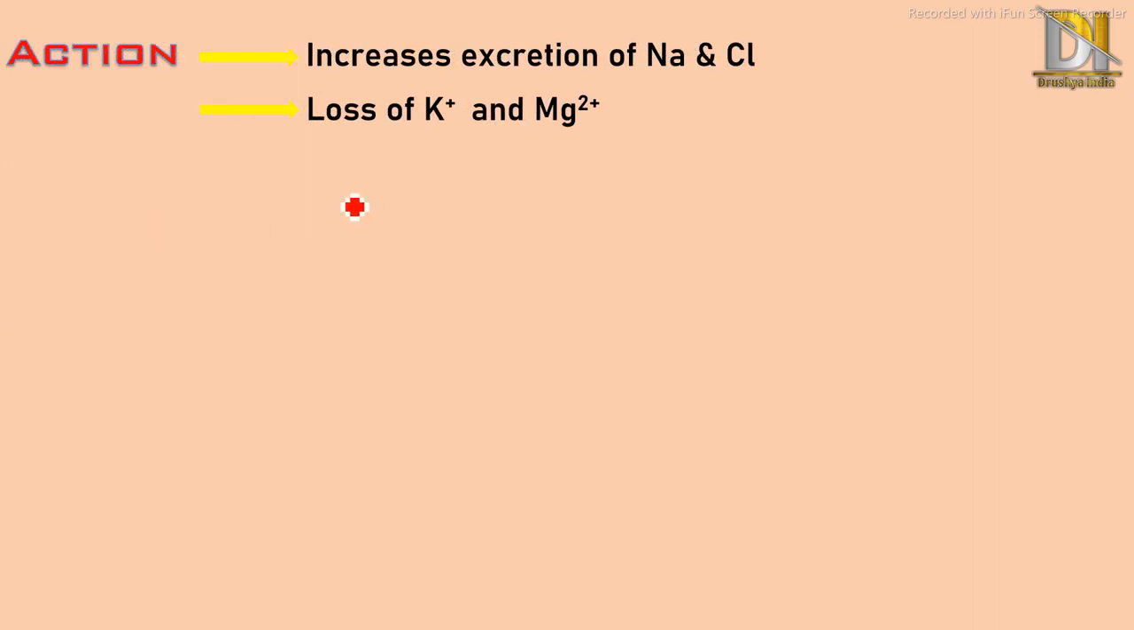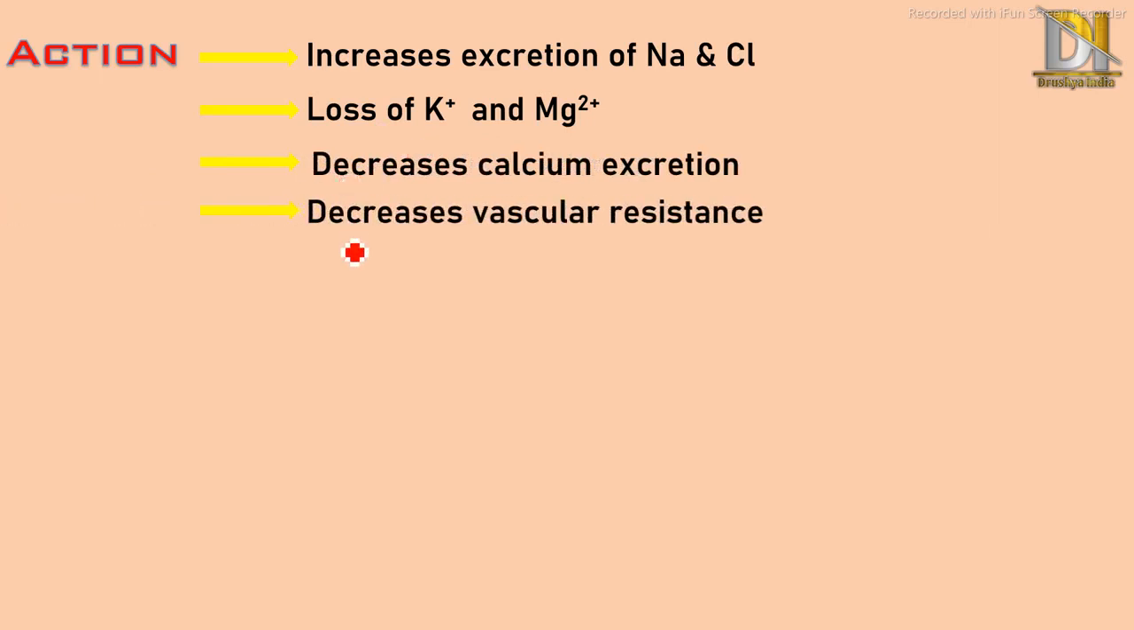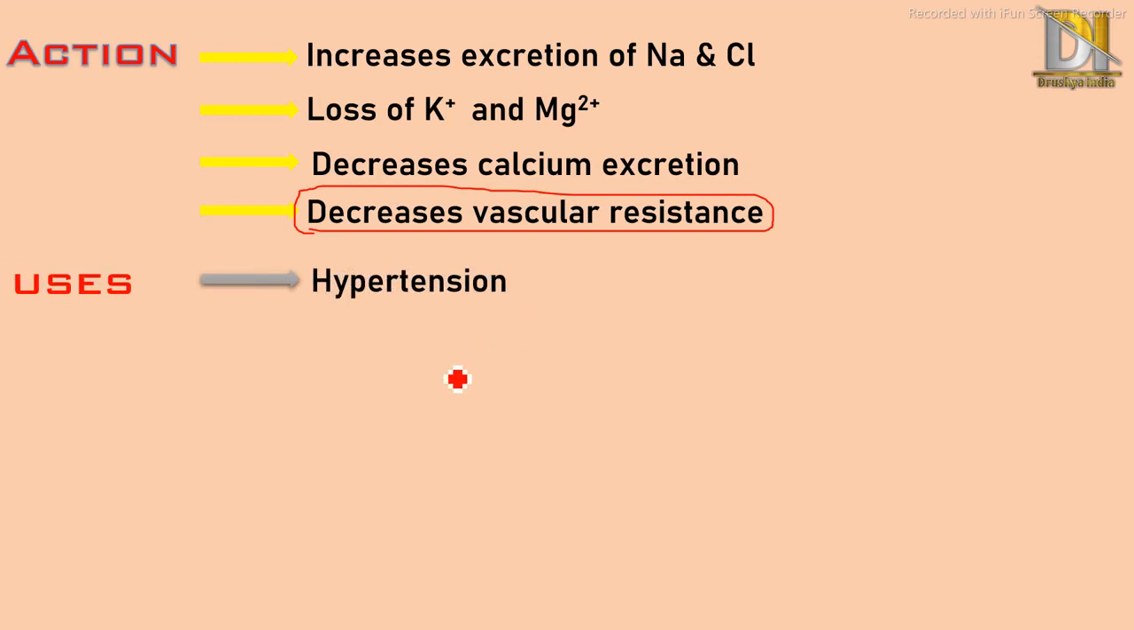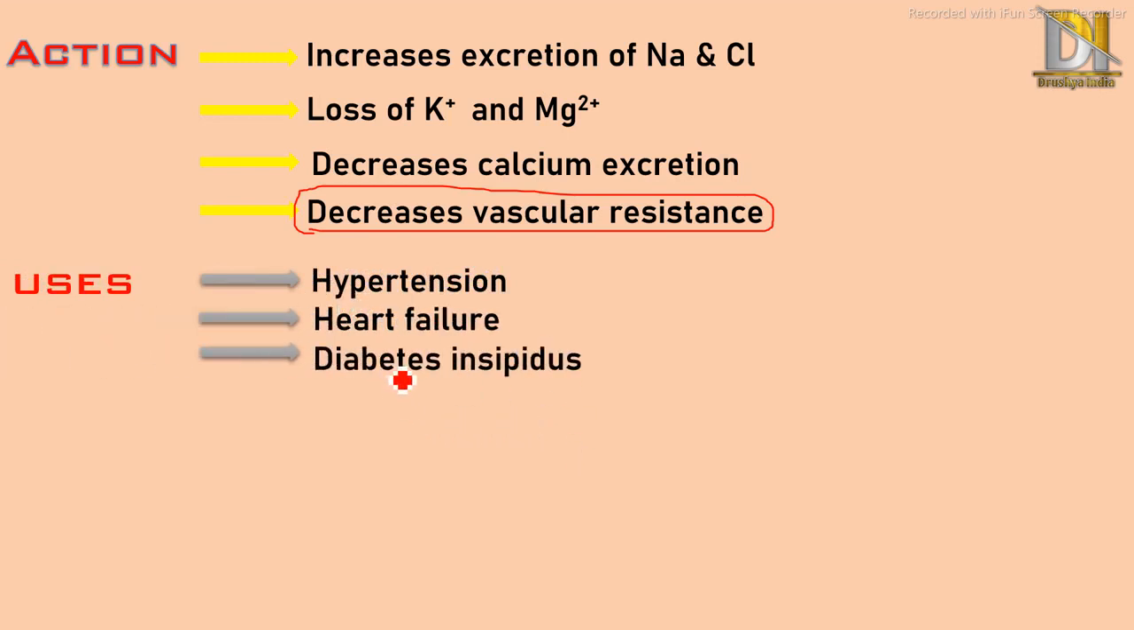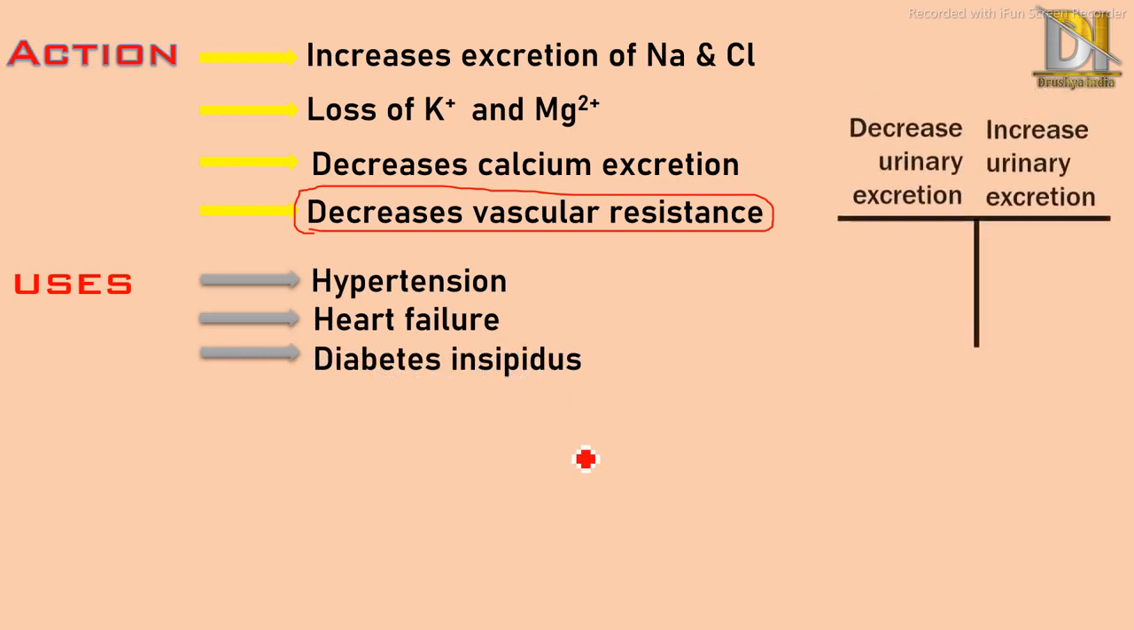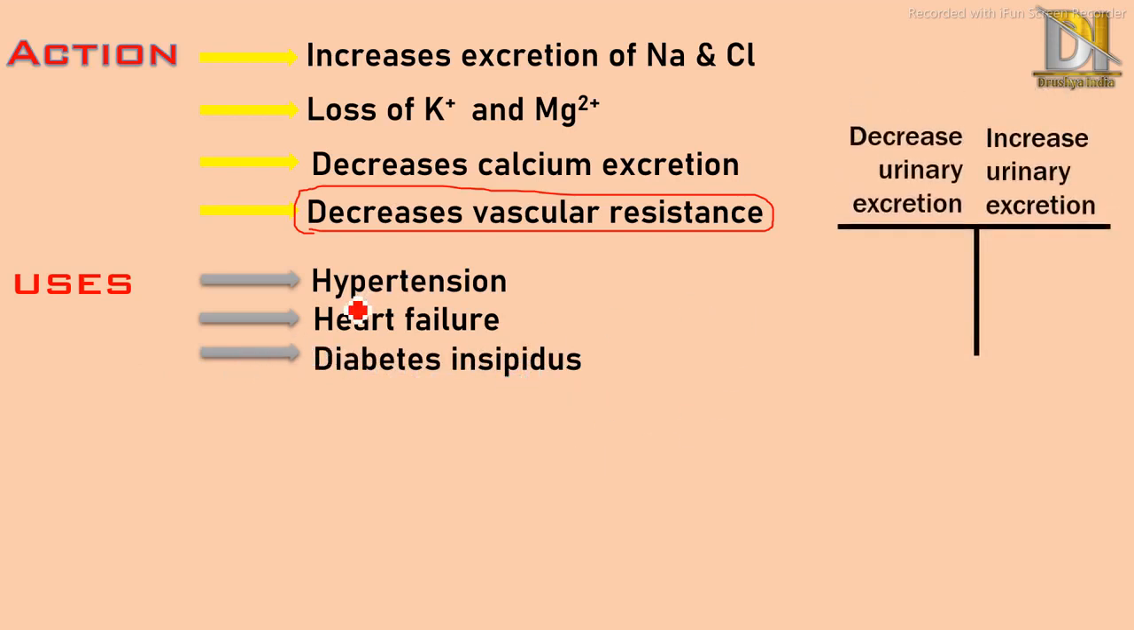They also cause loss of potassium and magnesium, while they decrease calcium excretion, and they also decrease vascular resistance. This decrease in vascular resistance is beneficial as an antihypertensive. Next come uses. They are used in hypertension. As discussed, they decrease vascular resistance, so they are useful in hypertension. Then heart failure, then diabetes insipidus. So these are the three main uses: hypertension, heart failure and diabetes insipidus.